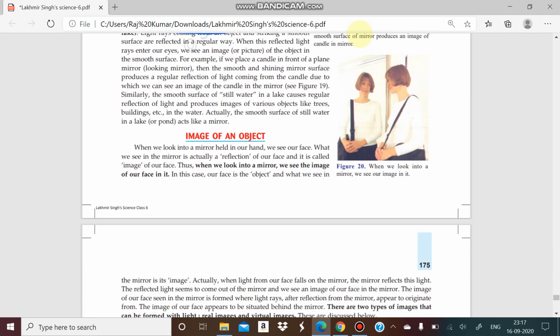Now in the next class we will discuss the image of an object.